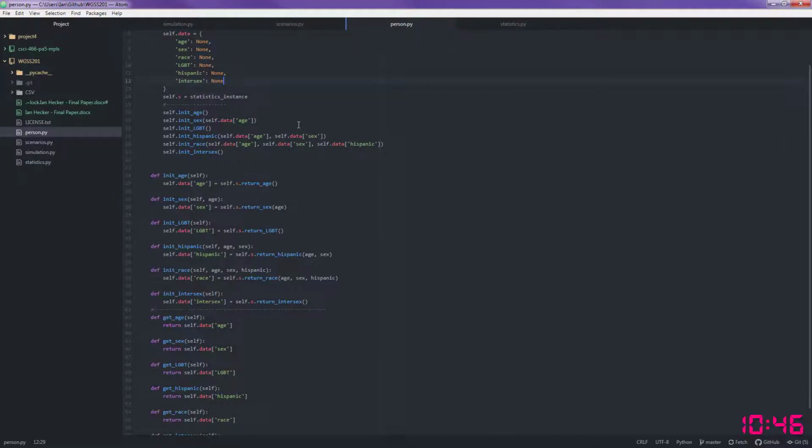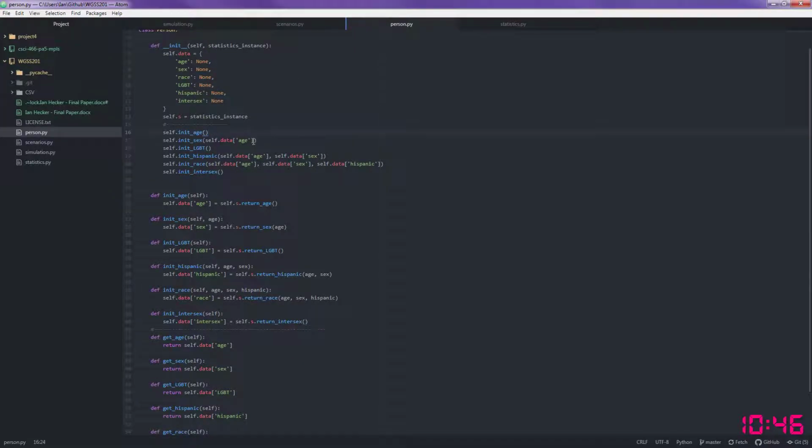So a person will initialize and start beginning by calling different methods that will initialize things such as their age, their sex, if they identify as LGBT or not, if they're Hispanic, and their race. And an interesting thing about the US Census is that the US Census classifies people who are Hispanic as an ethnicity and not a race. So any of the races that the US Census collects in its categories can or cannot be Hispanic, if that makes sense.